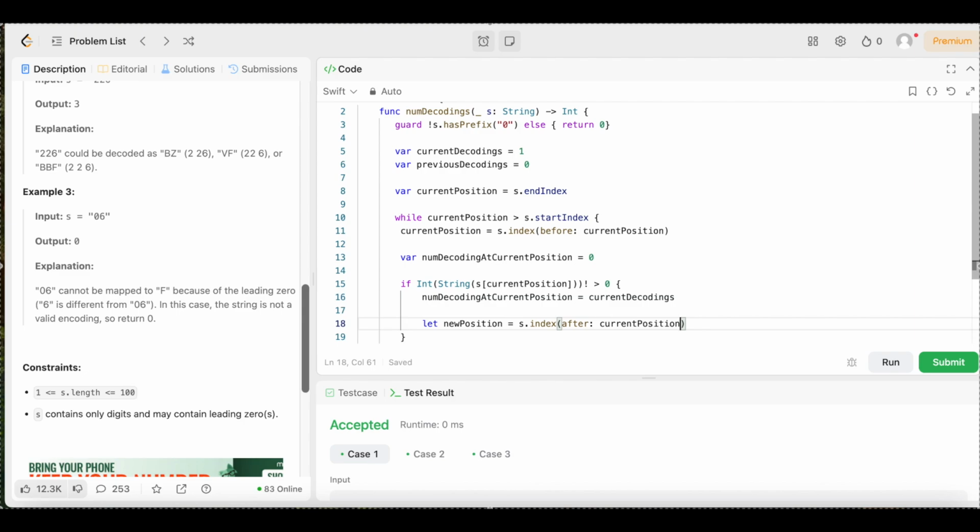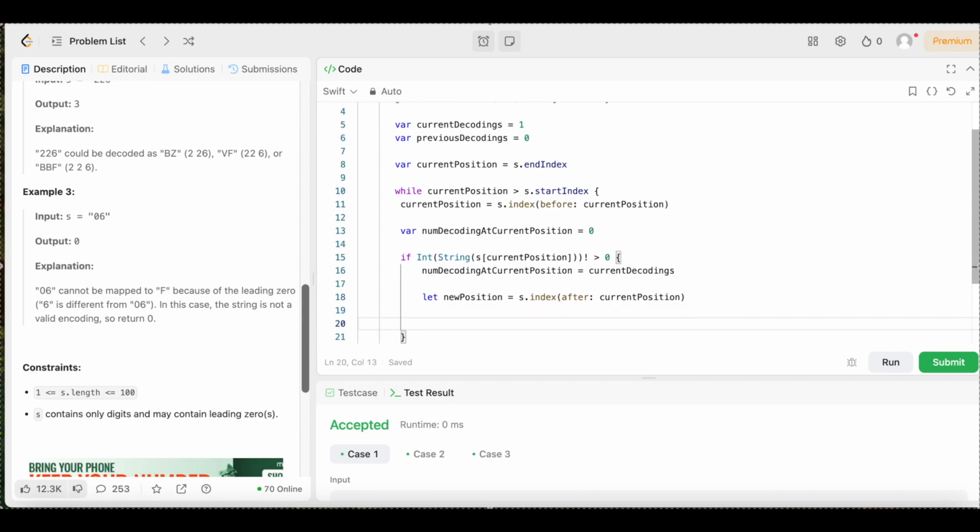Now we need to make sure we are not at the end of the string, so we're going to say, come underneath that, if next position exclamation point equals, so does not equal s dot end index.